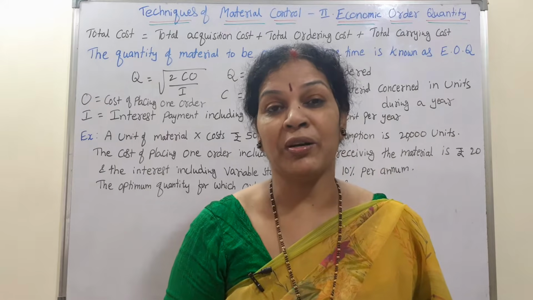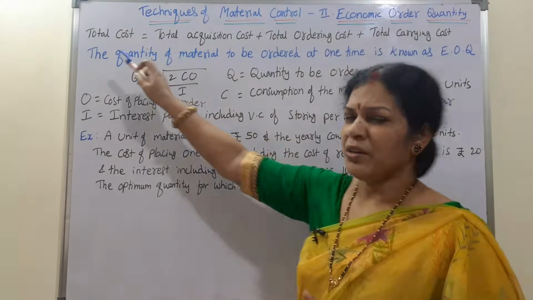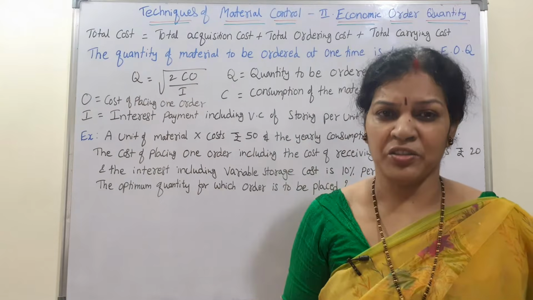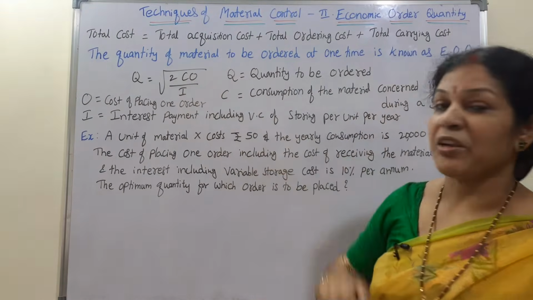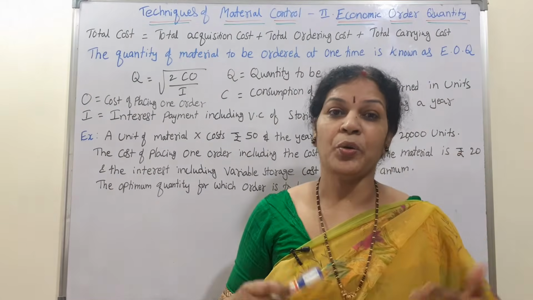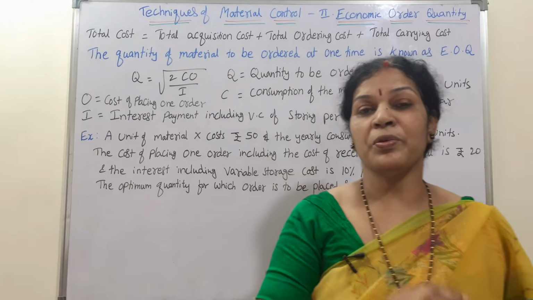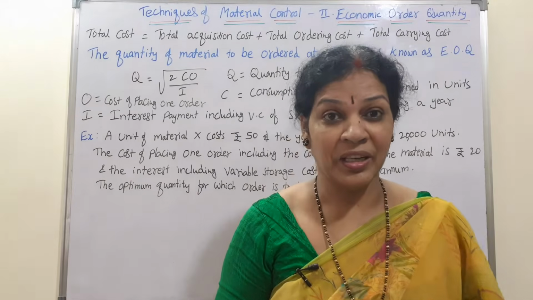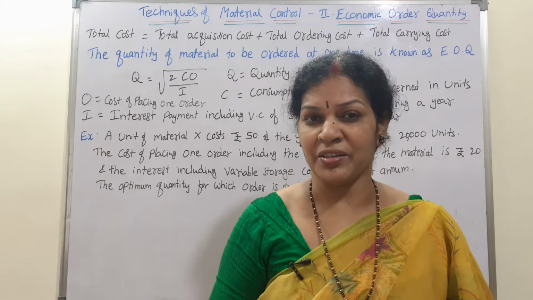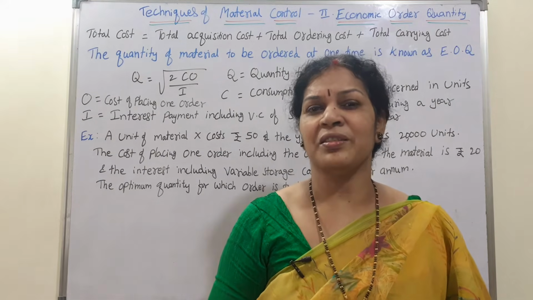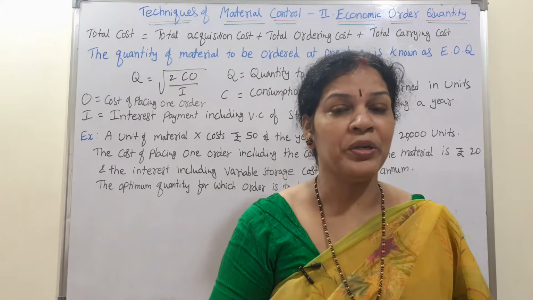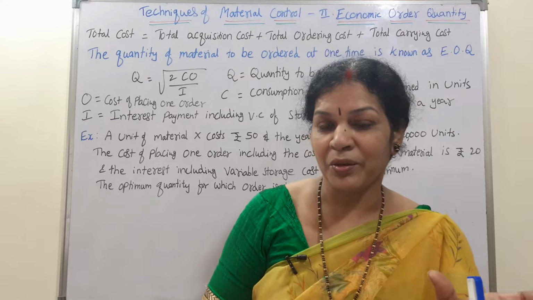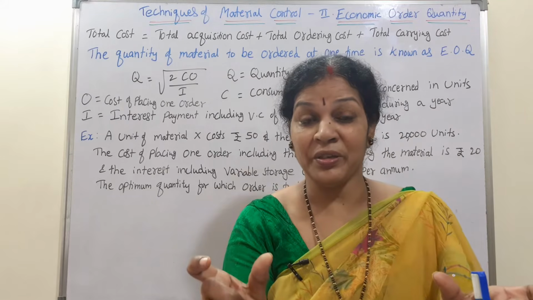Before going to economic order quantity, you must know what this total cost is. How do you get this total cost? You get it through total acquisition cost. Suppose I want to order 10,000 units, and per unit is 10 rupees.